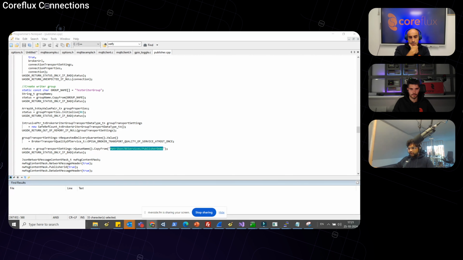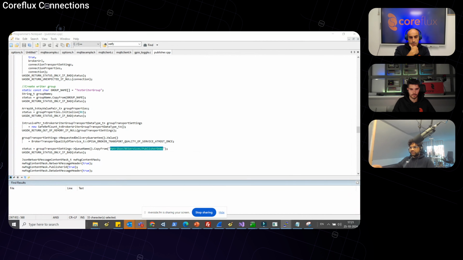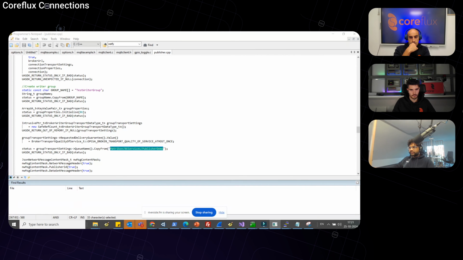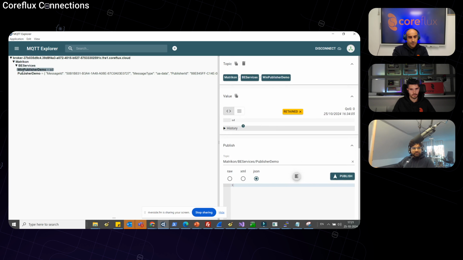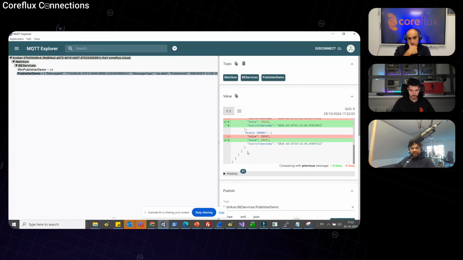So I'm just logging into my Raspberry Pi and I'm going to hit a recompile and let me start it. Yeah, I've started it, so Hugo, now you should be receiving it. Let me check it on the MQTT Explorer. Yeah, so you can see it's BE services and you're able to see the packets that are publishing here.